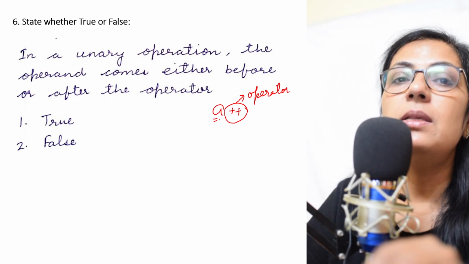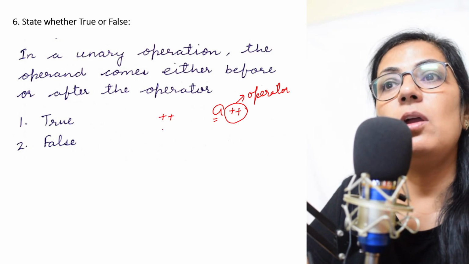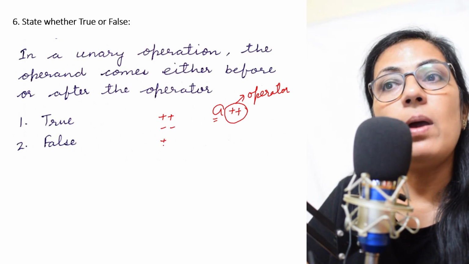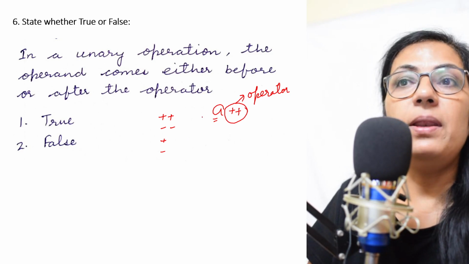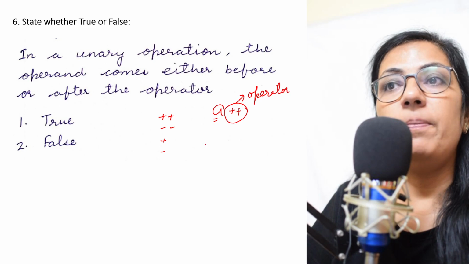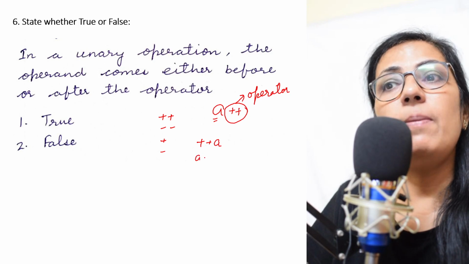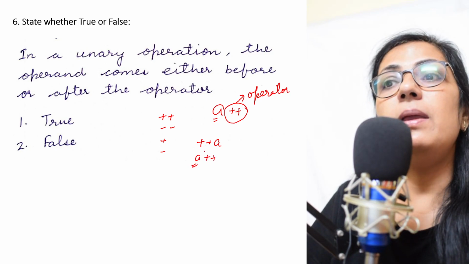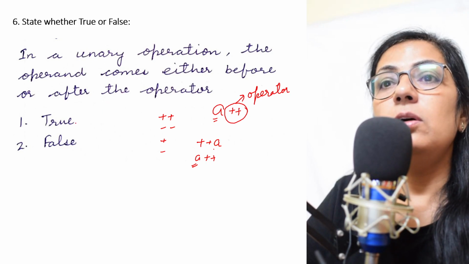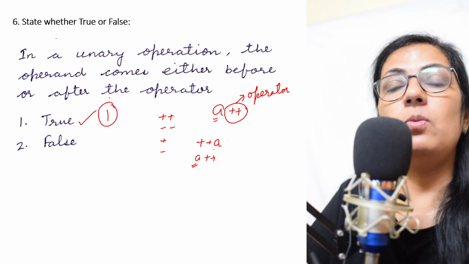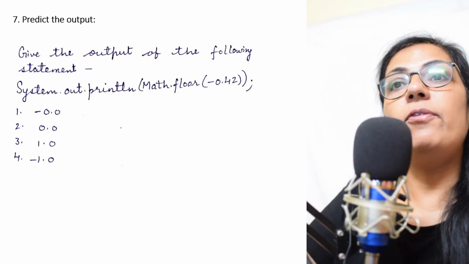unary operation means you are using unary operator. Unary operator, you have plus plus, unary operator, you have minus minus, you have unary plus and you have unary minus. So, in these operations, the operand comes either before or after the operator. Yes, correct. Right, children? We can write plus plus A also or A plus plus. The operand can be given after the operator or before the operator also. So, the correct answer is option 1, that is true. We move on to the next question. Give the output of the following statement.